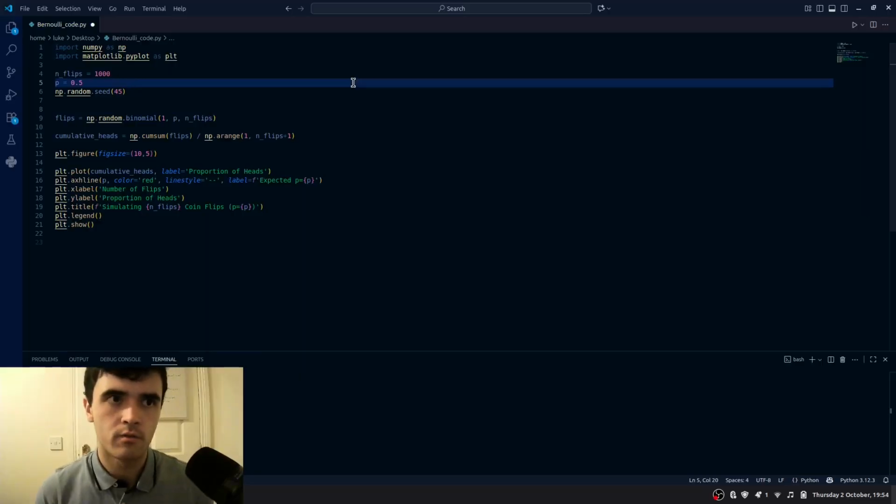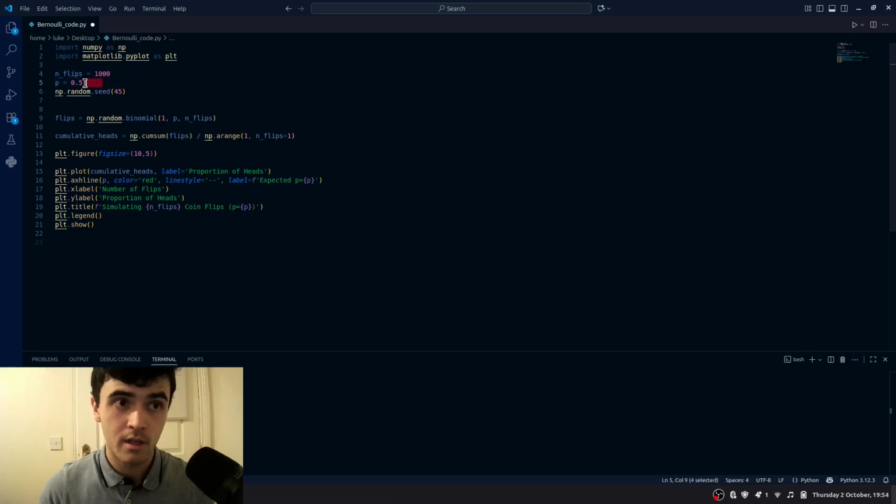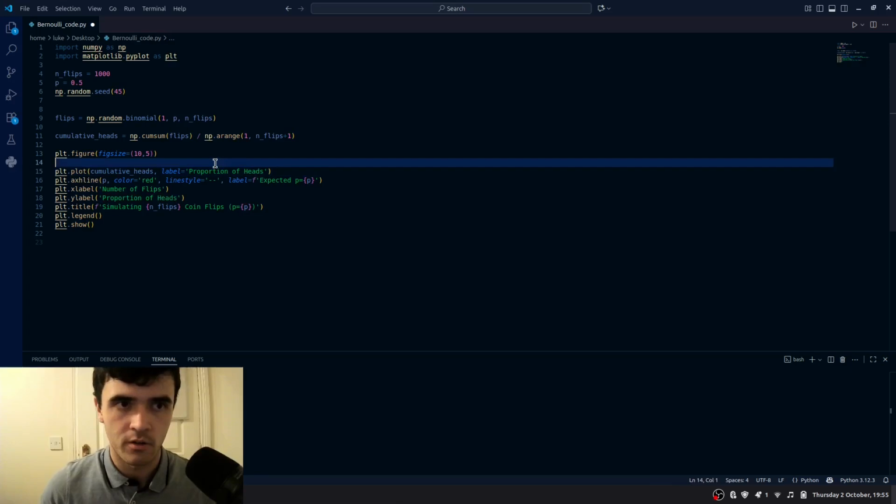And so here I have written some code that will simulate 1,000 flips of a coin. It is 50% to flip a head or tails. It could be either, but I've labeled it proportion of heads here on our graph.